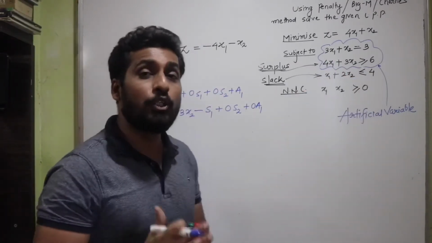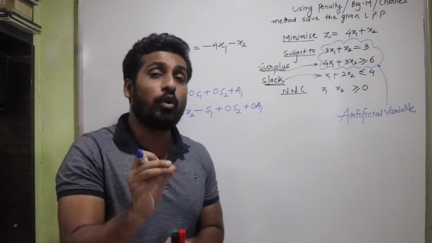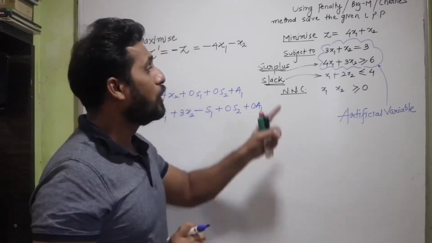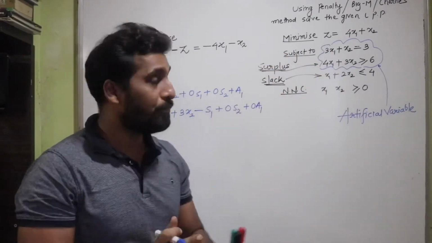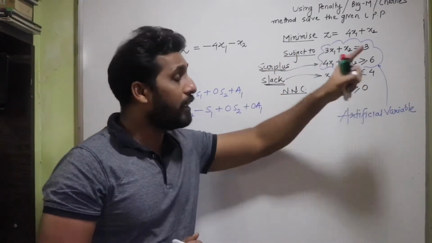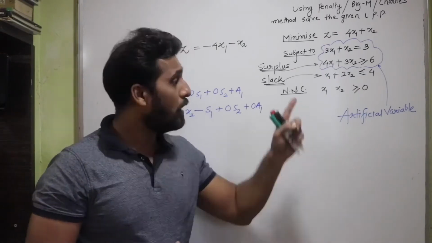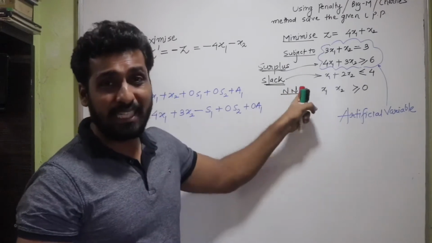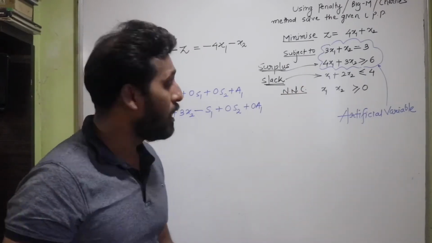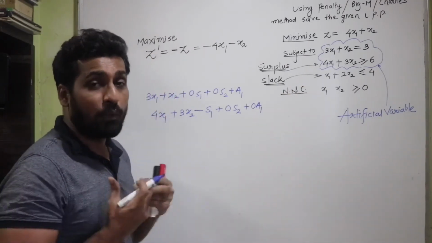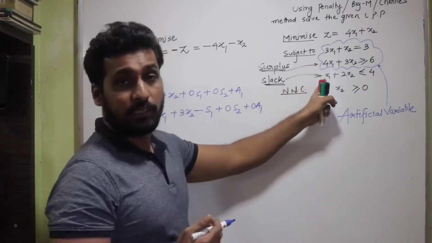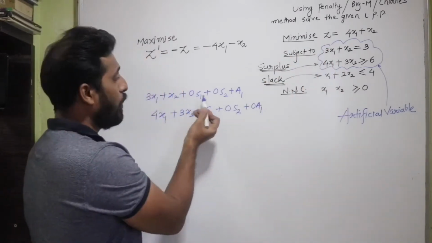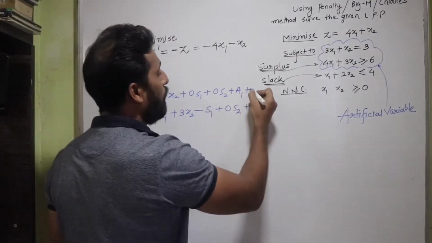So these points you should always remember. Make sure that you are also simultaneously noting these points down. An equality constraint needs an artificial variable. A greater than type of inequation also needs an artificial variable. So I need two artificial variables. There are two inequations present, hence I need a slack and a surplus variable. So the total variables I'm going to get are the slack and surplus variables, two of them, and two artificial variables. So there are s1, s2, a1 and plus 0a2.